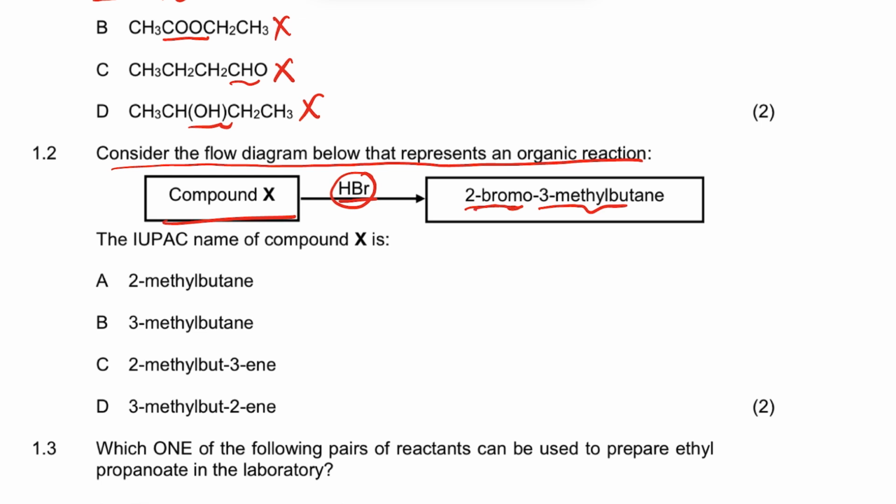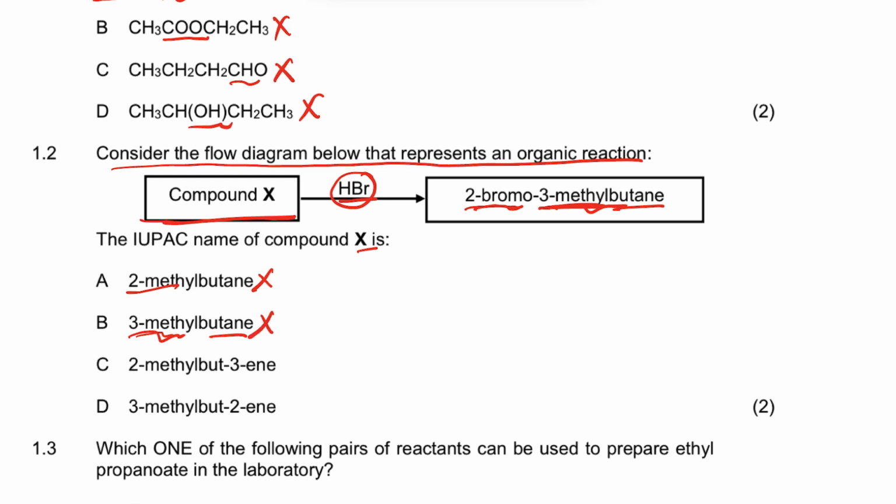So if it's 2-bromo and methyl butane, that means the compound X cannot be this. Why can it not be that? The methyl is in 3, the methyl here is 2, and it's 3-methyl and 2-bromo, so it cannot be that one as well.